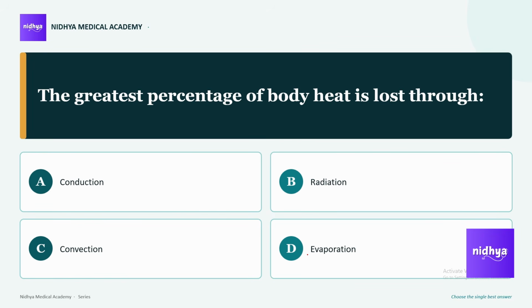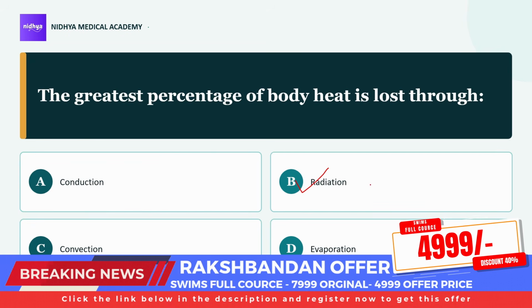The greatest percentage of body heat loss is through radiation. 60% of the body heat is lost by radiation. How it happens is, whenever the patient is standing beside a window or cold walls, the body will usually try to lose heat. So prevent the patient or the newborn from cold surfaces. For that, provide a radiant warmer to the newborn. This is one of the options where heat loss occurs without any physical contact.